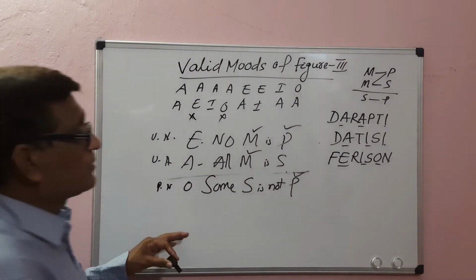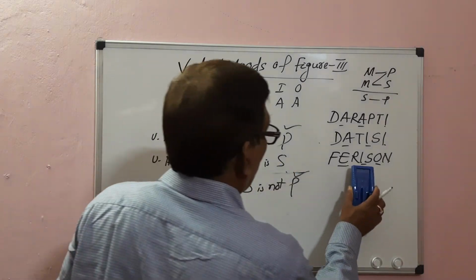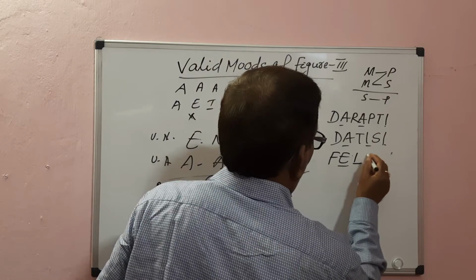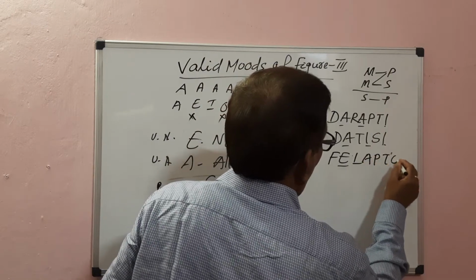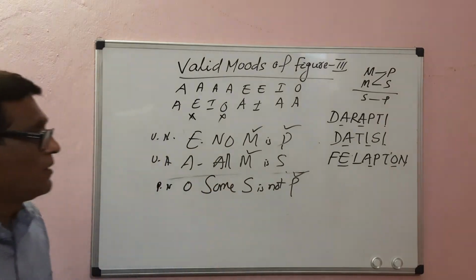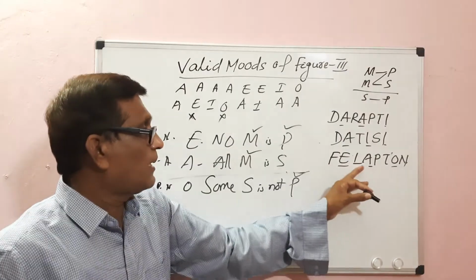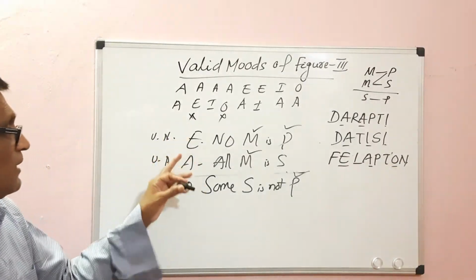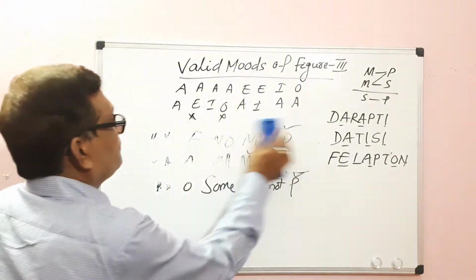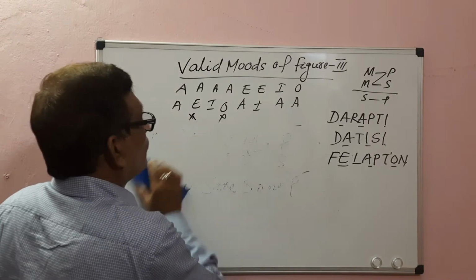Not Ferison, it is Felapton. EAO, Felapton. From EAO the O conclusion comes.